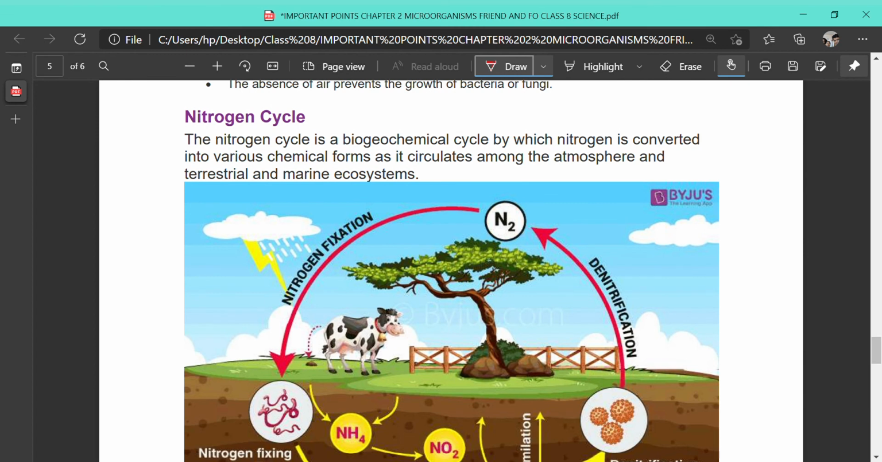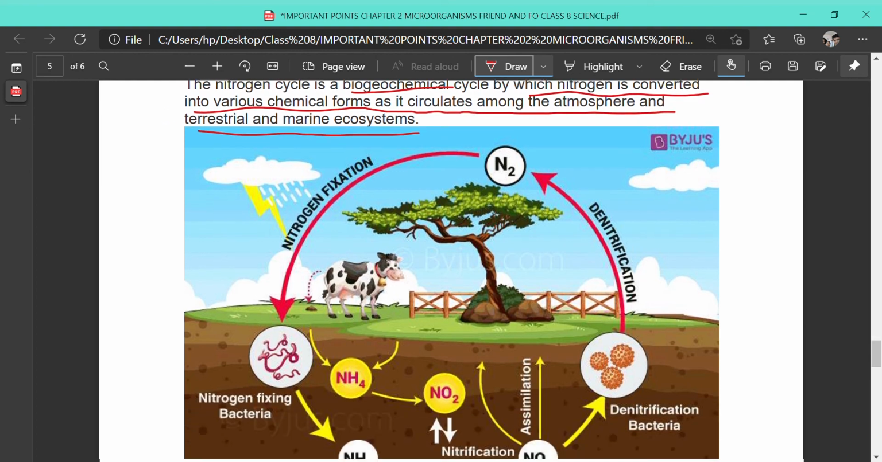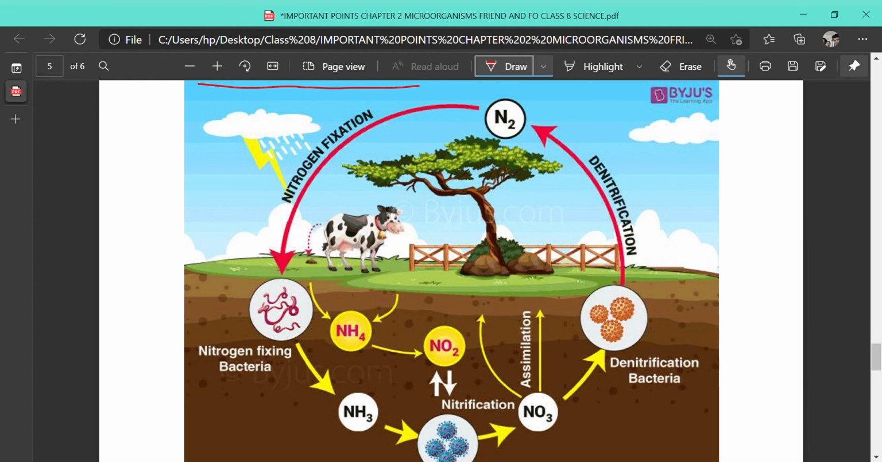The last very important point in this chapter that we should know is the nitrogen cycle. What is the nitrogen cycle? It is a biogeochemical process, that is, a biological process, a geological process, and also a chemical process by which nitrogen is converted into various chemical forms as it circulates among the atmosphere and terrestrial and marine ecosystems. So what happens in this nitrogen cycle?